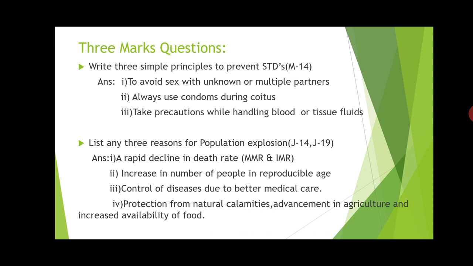They have some blind belief regarding the family planning. So that may also be the reason for population explosion. Due to this blind belief, they don't go for family planning, and when there is no family planning, that may lead to the increase in population. So these are the different reasons for population explosion.